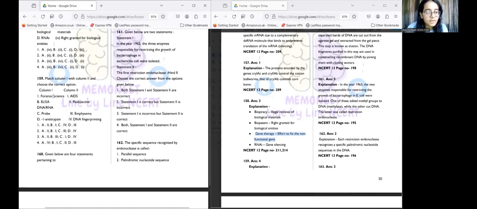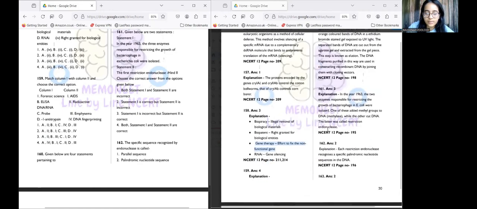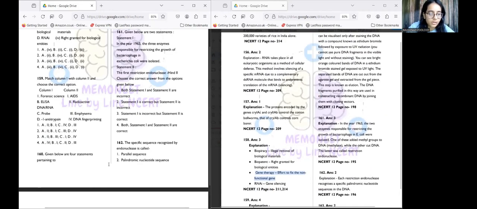So let's see now. Forensic science and probe. Probe is what? We need to remember it this way: probes are radioactive DNA or RNA. Hence the answer for this question will be option number 4.